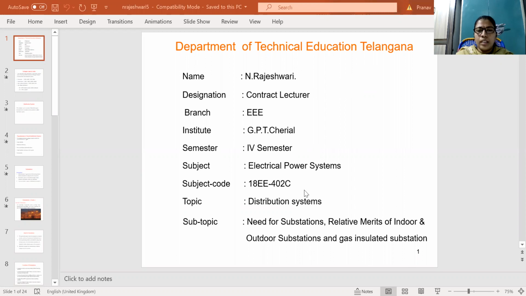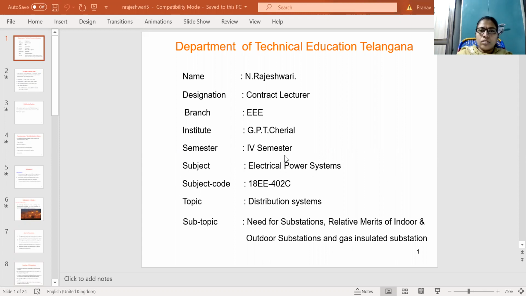In that I am dealing with the topic distribution systems. Today I am discussing the need for substations, relative merits of indoor and outdoor substations, and gas insulated substations.